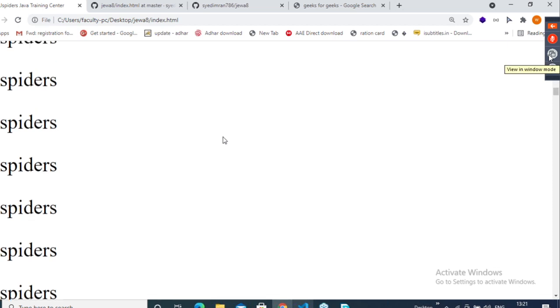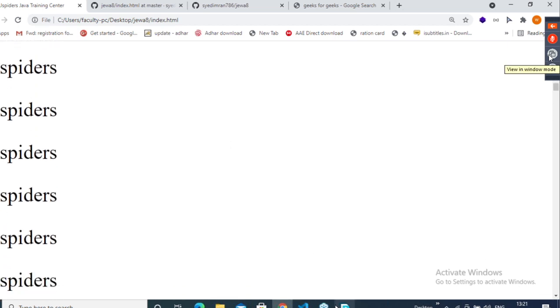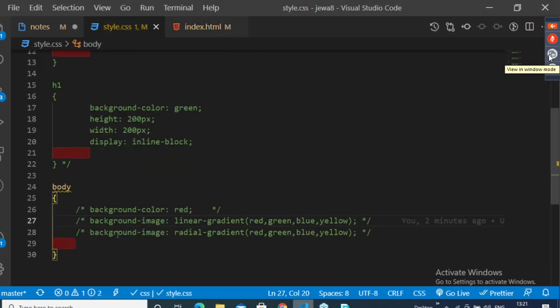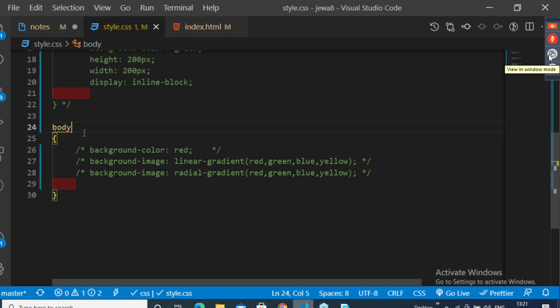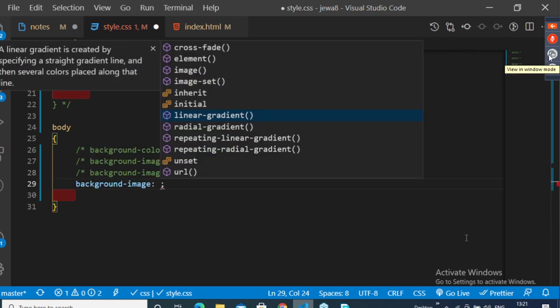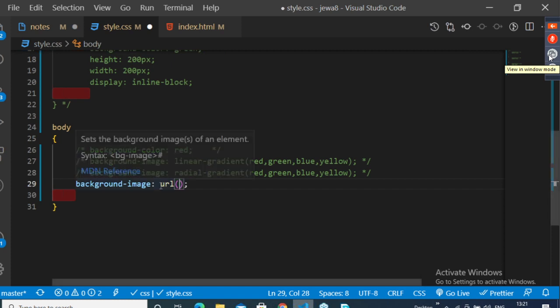Okay, guys, concentrate. So now I have added some paragraphs. I don't want this, I have just added it to show how the background image will be applicable. I'll go here and add here. Body is done, right? Now inside the body, I will use the same background image. Now I'm adding the background image. So URL, you can add whatever image you want, but you have to use URL.